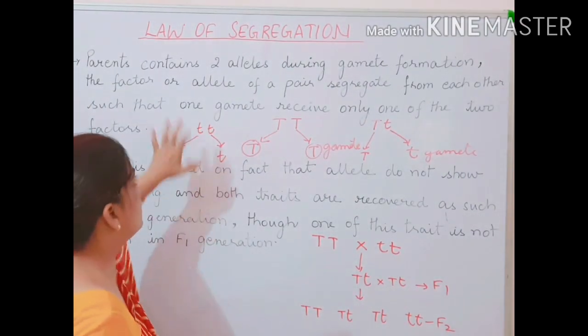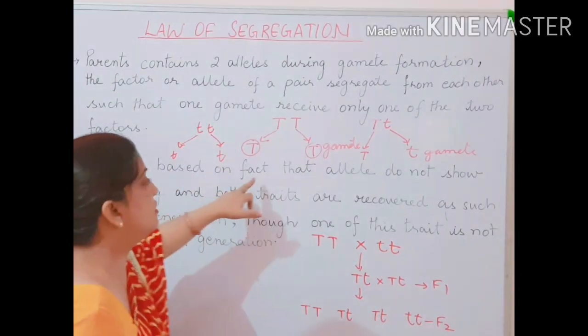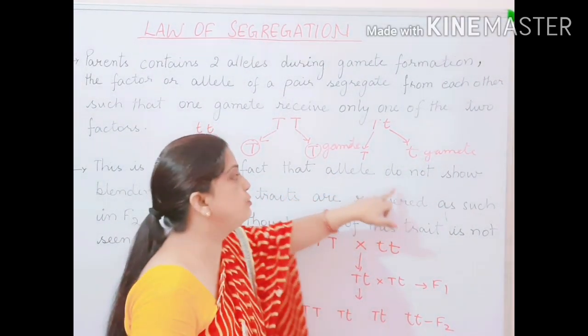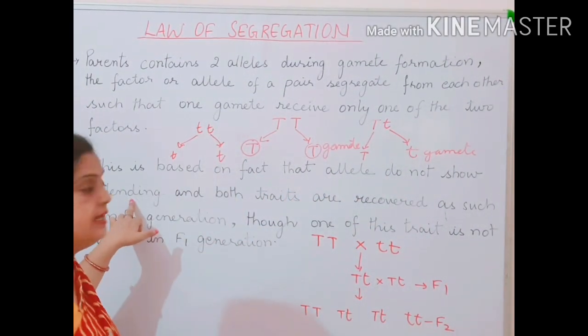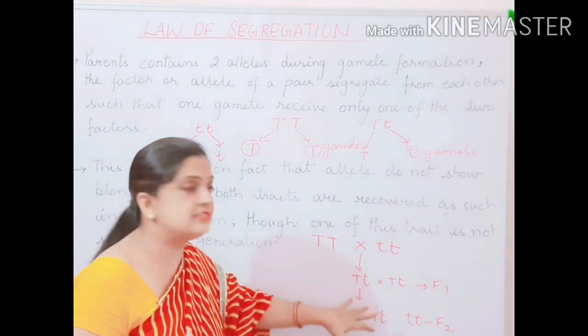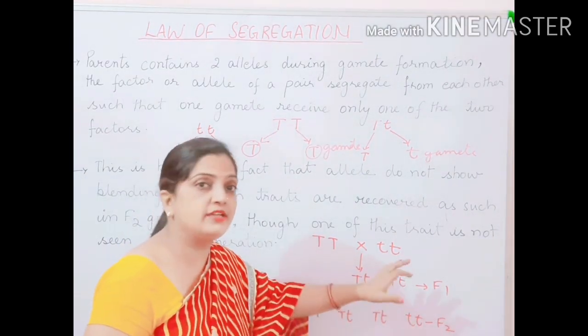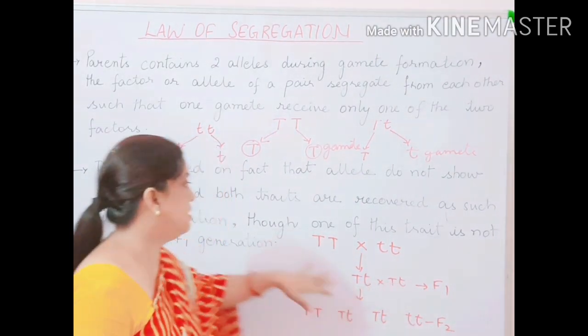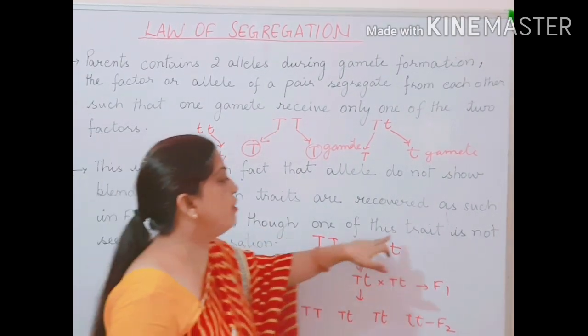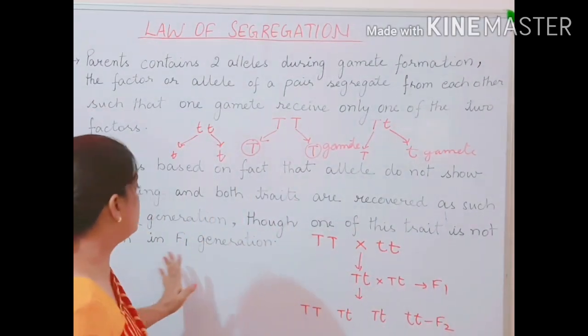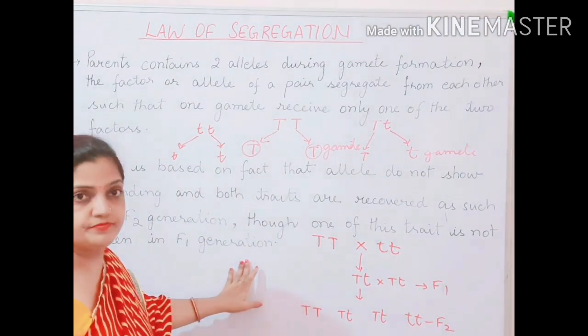The law of segregation is based on the fact that alleles do not show blending. In this experiment, alleles are not showing blending. They are not getting mixed up, they are not getting vanished away, they are not lost, though one of this trait is not seen in F1 generation.